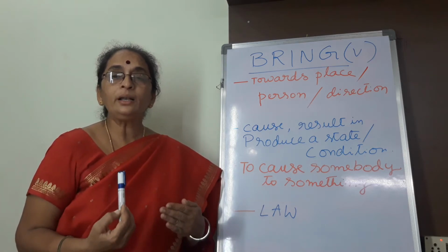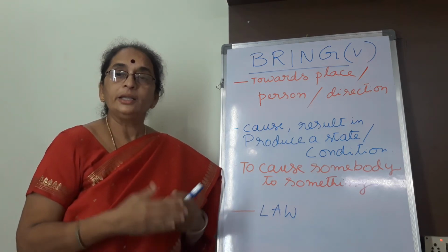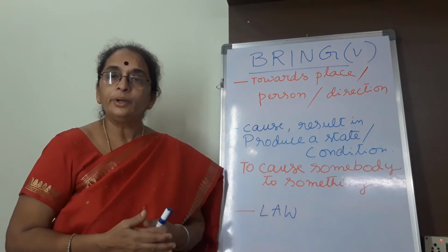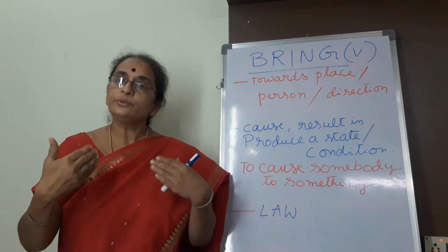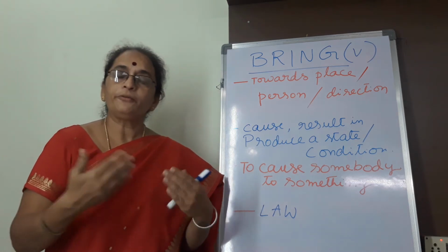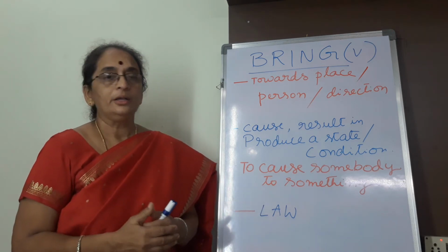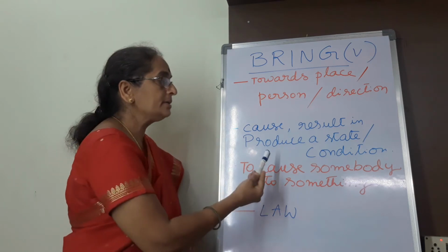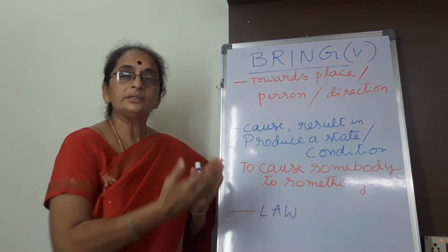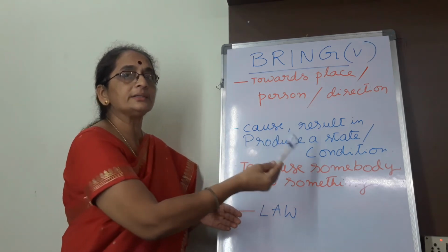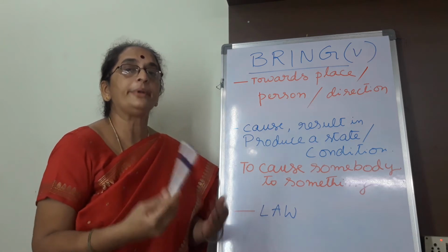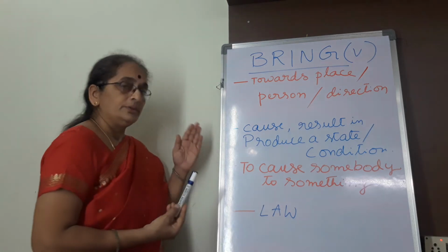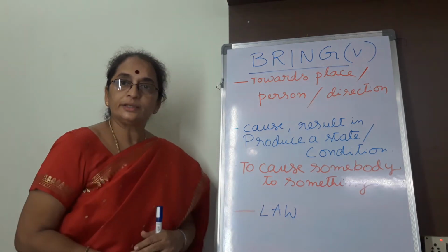And in the third example, the quality of the software is improved by the new program or some new initiatives. Just like that, the new software brings quality to the programming. So what causes the quality? New software. The new software brings quality to the programming. This is how one cause is there, and the cause is the result of something or some happening. So this is one context where we apply the verb bring. So let us go to the next context.